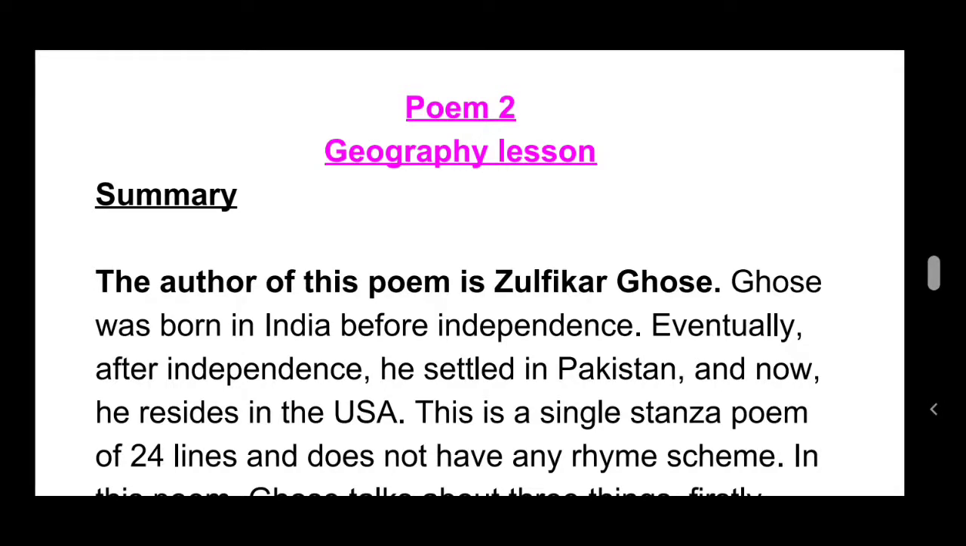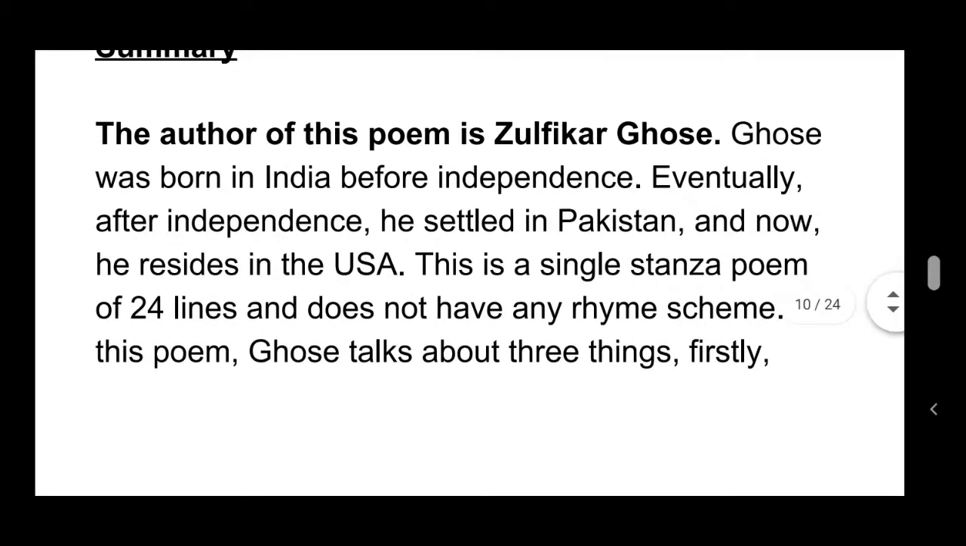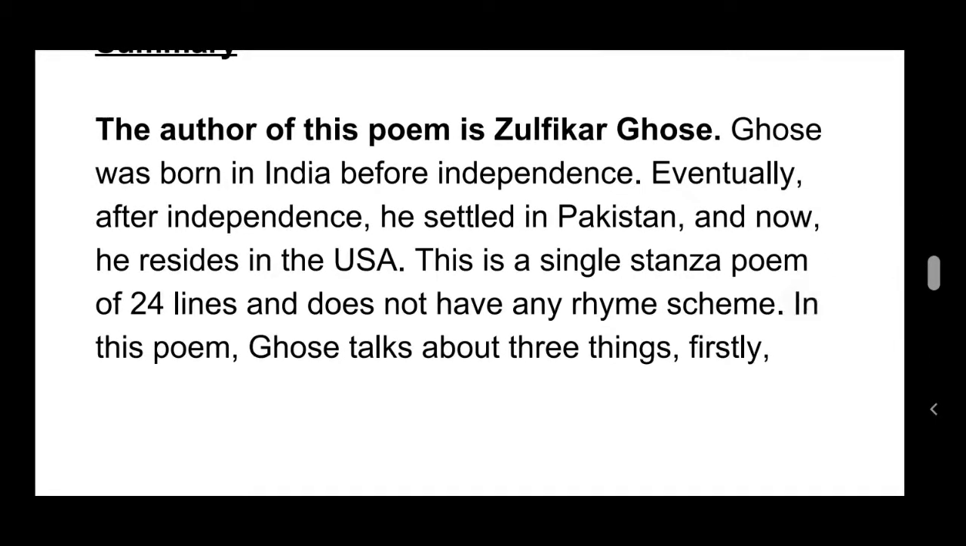Ghose was born in India before independence. Eventually, after independence, he settled in Pakistan and now he resides in the USA. This is a single stanza poem of 24 lines and does not have any rhyme scheme.